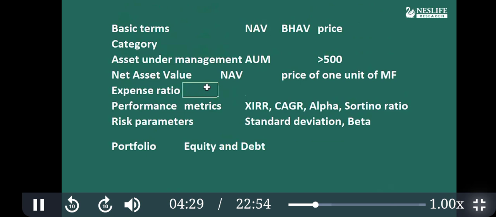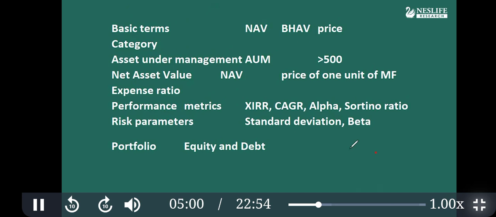Next is the expense ratio. I explained that the expense ratio is the total cost of fund management, including agent charges, divided by the asset under management. It is usually 2 to 3%, which is actually very high. Details we'll discuss again in a separate video. These are a few terms which will be used, and detail will be explained in a separate video about performance metrics.